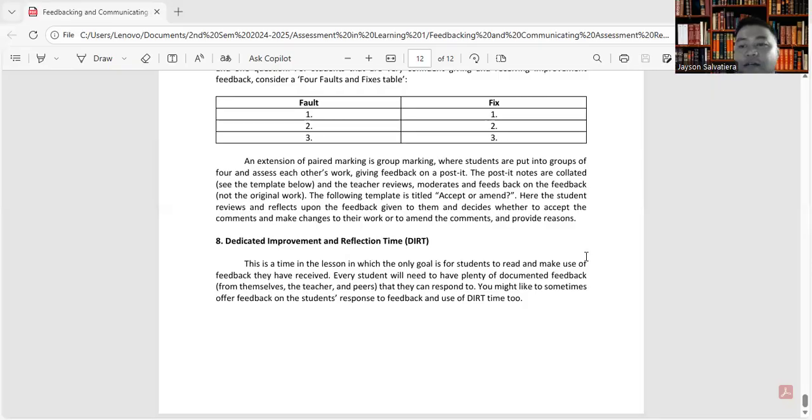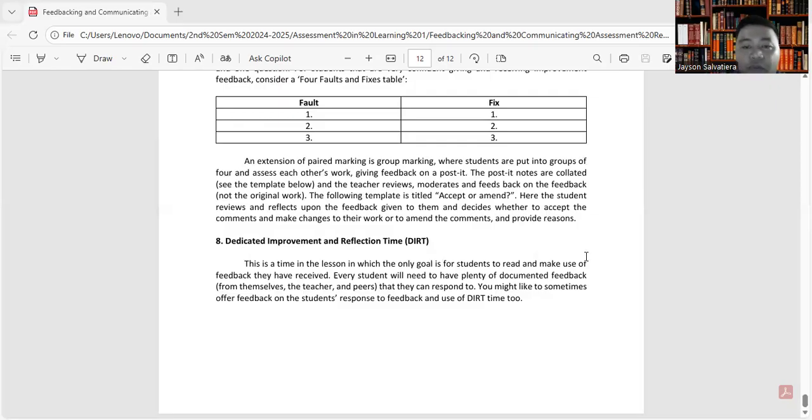And the last tool is the DIRT, or the Dedicated Improvement and Reflection Time. So this is a time in the lesson in which the only goal is for students to read and make use of feedback they have received. Every student will need to have plenty of documented feedback from themselves, the teacher, and peers that they can respond to. You might like to sometimes offer feedback on students' response to feedback and use of the DIRT, or the Dedicated Improvement and Reflection Time tool.